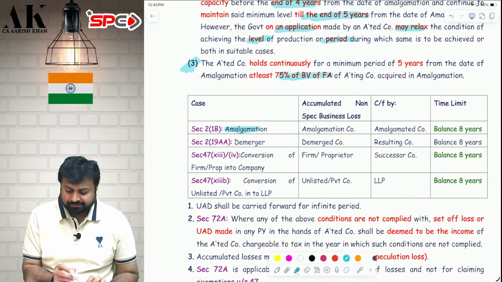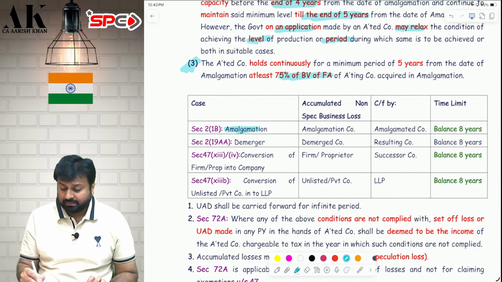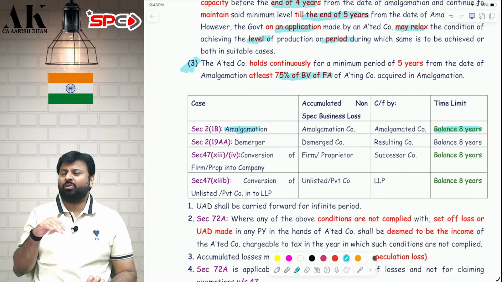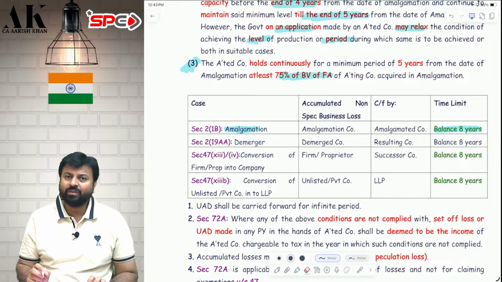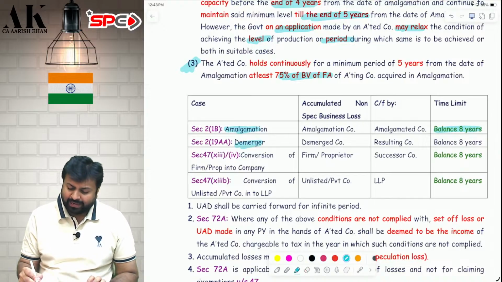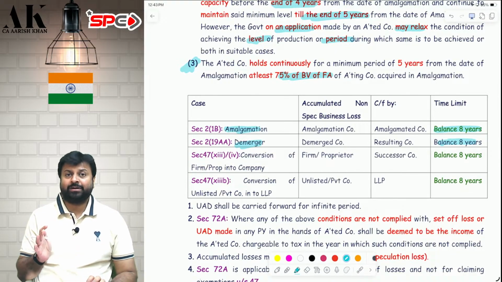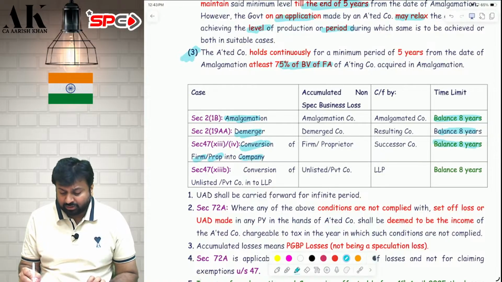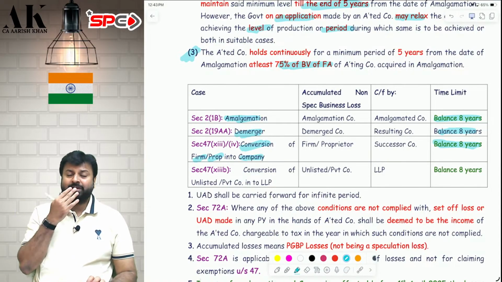In amalgamation, till last year, the amalgamated company was allowed to carry forward the losses for another 8 years. Now only for balance years, not another 8 years. For demerger, it was balance earlier also. Now also it is the same. In demerger, there is no amendment. For conversion of firm or proprietor into company, here also amendment has come. It was another 8 years. Now it has become balance 8 years.